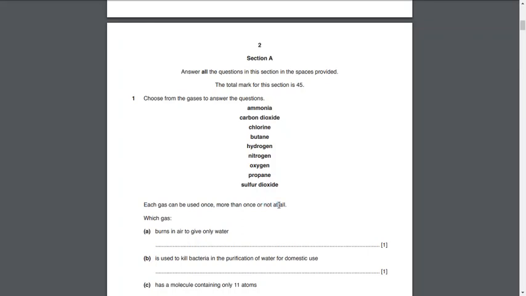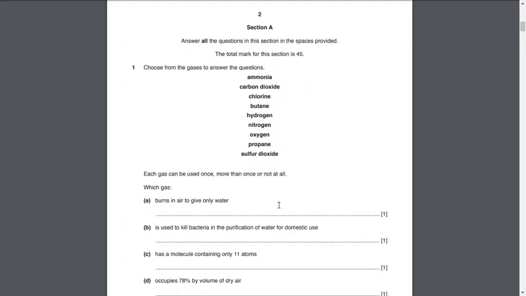Okay, so let's move on to part A. We have to name the gas that burns in air to give only water. First of all, I'll give you a tip. Read all of these gases twice so that they are in your mind, then read the questions, and then once again go through the list. It would be easy for you. I think this tip would really work.